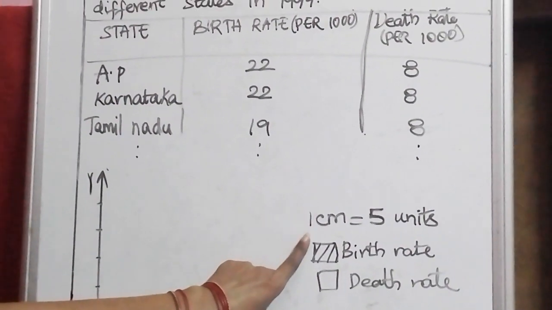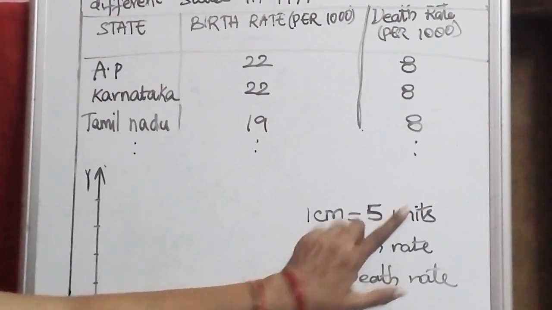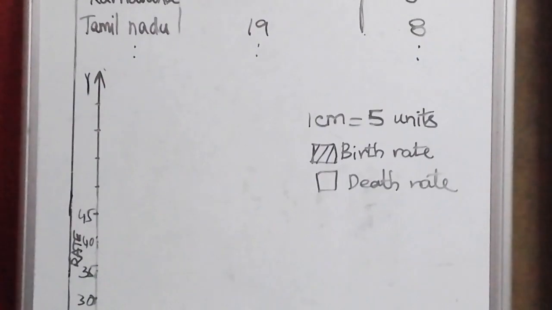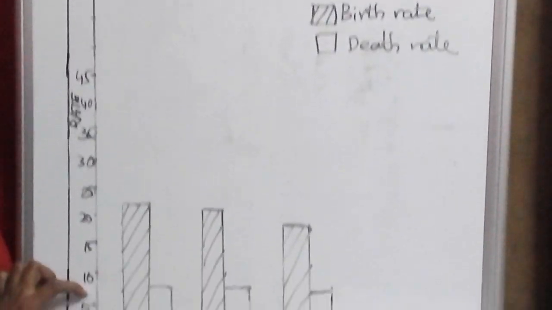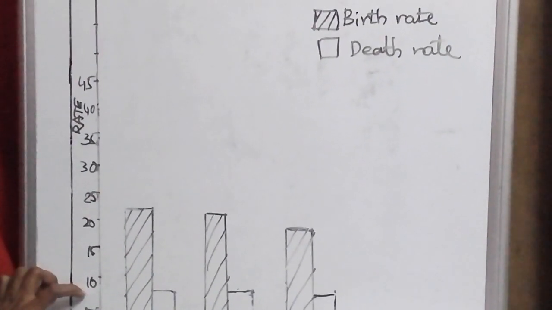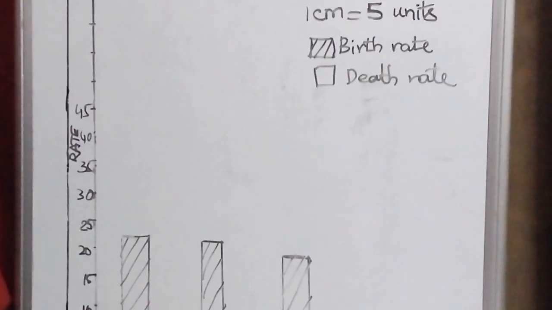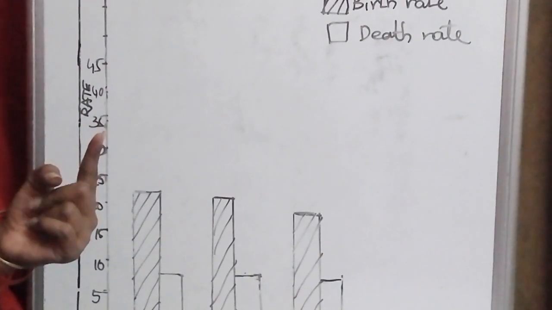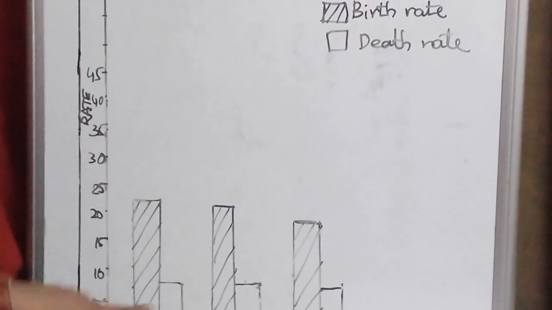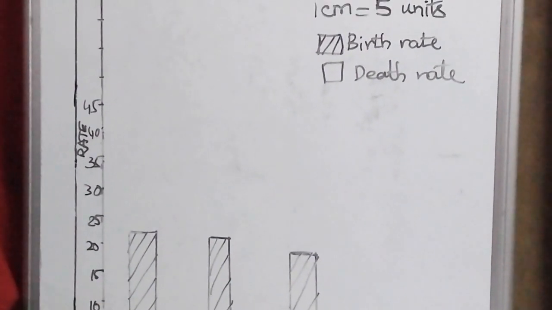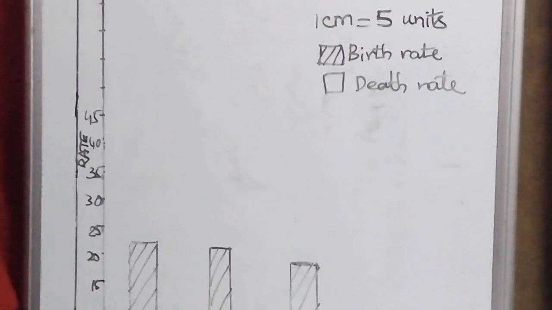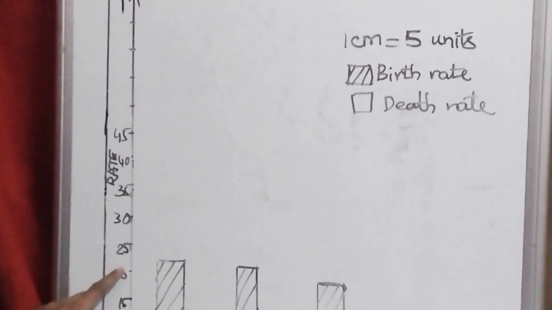Here we have taken 1 centimeter is equal to 5 units. That means in this part, you know that there are 10 divisions, 10 lines. That means 2 lines are showing 1. So now when you are drawing, you know that Andhra Pradesh is having 22.